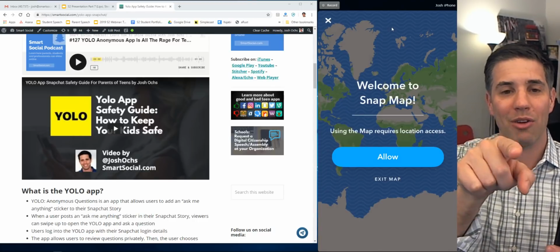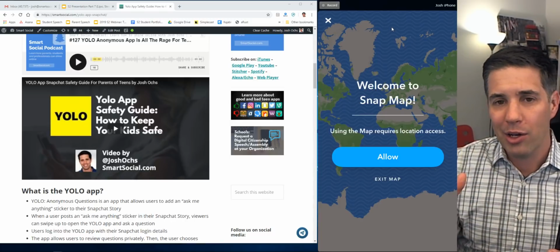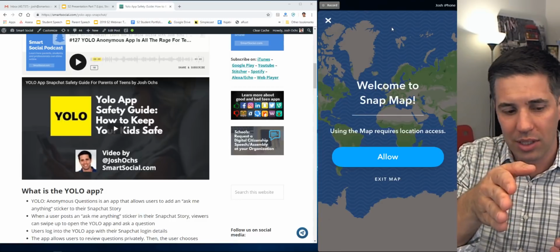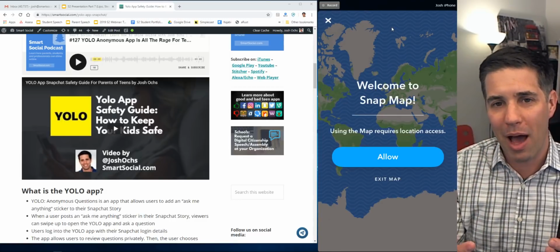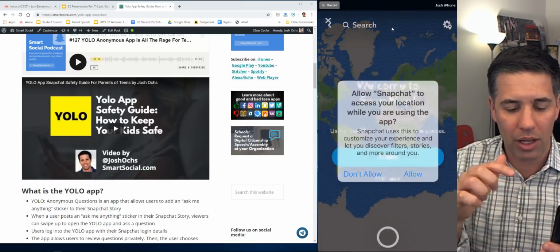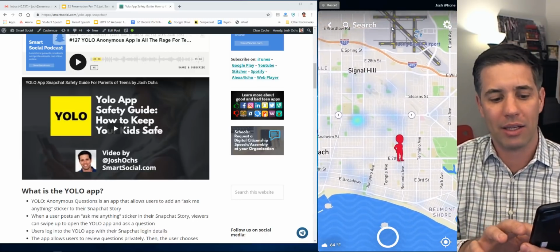Using the Snap Map requires location access. So if you want to see where your friends are at, it requires your access. This is where it gets bad. So random people can anonymously, using YOLO, talk to you, and Snap Map can then, watch, we'll click allow. Snapchat uses your location, click allow, click allow. I don't want students to do this.